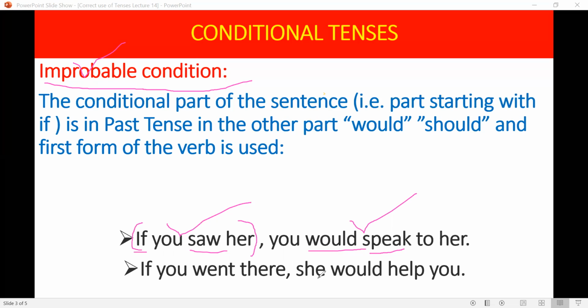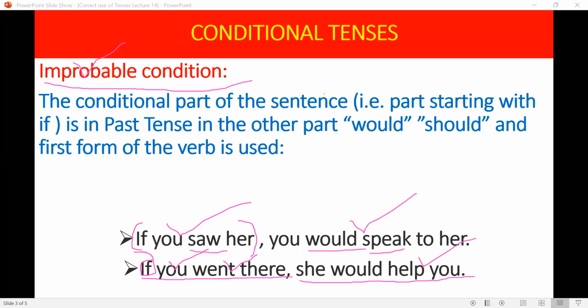If you went there, she would help you. If you went there, but he is not ready to go there. So it is showing that there is a 0% chance of this action happening. So we term this an improbable condition. The condition is not possible to be realized, to be fulfilled. So this may not happen. This may be a wish of the speaker because he has set a condition which is improbable.